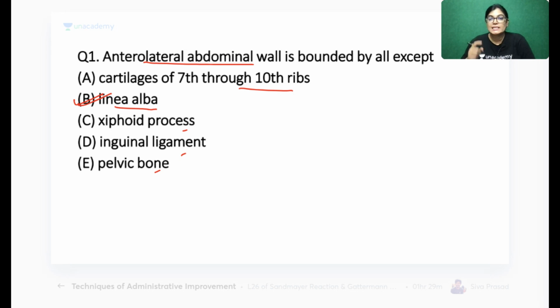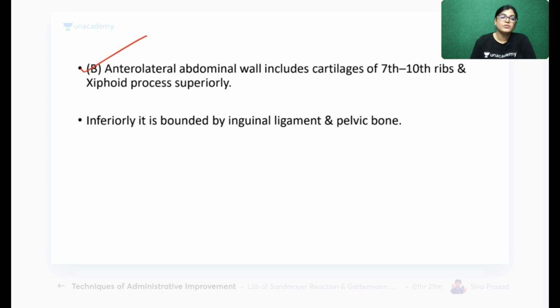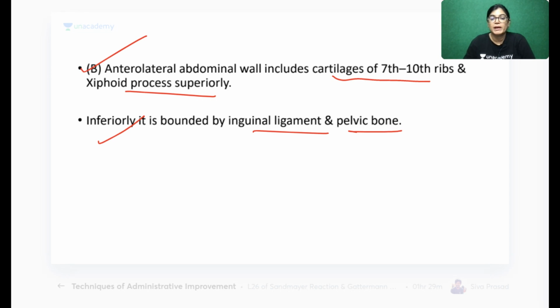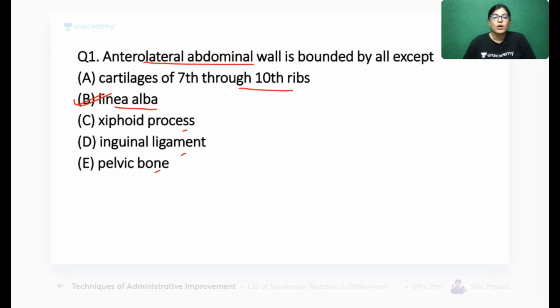Linea alba is where all the muscles interlace in the midline. The anterolateral abdominal wall is made of the 7th to 10th ribs, rib cage and xiphoid process superiorly, and inguinal ligament and pelvic wall inferiorly. So linea alba is the correct answer, which does not contribute to the formation of the anterolateral abdominal wall.